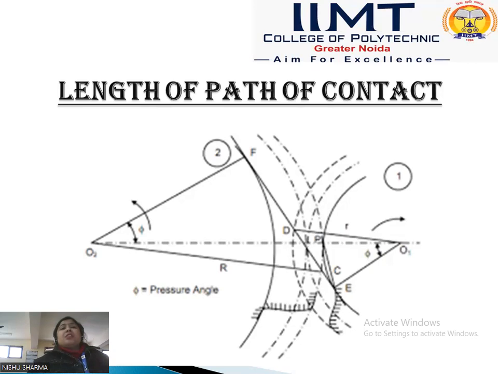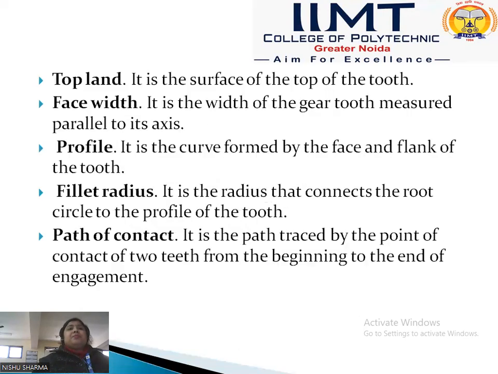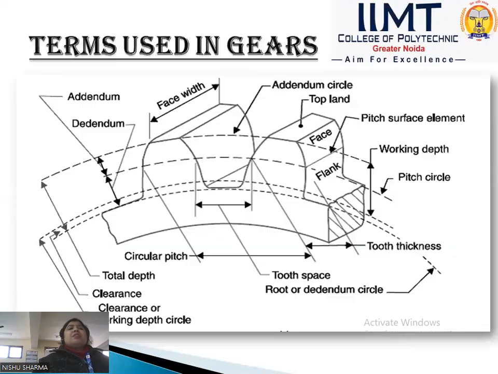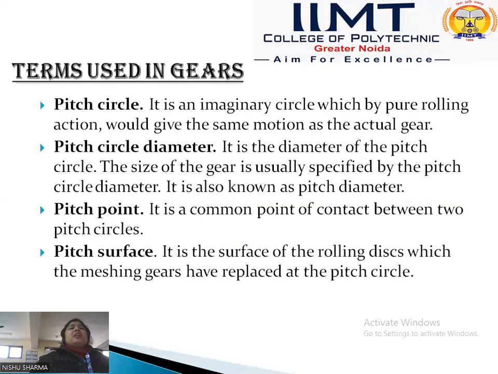In this diagram, we see one gear and a second gear meshing. When both pitch circles are in contact, that point is called the pitch point. Next is the pitch surface. Pitch surface is the surface of the rolling discs which the meshing gears have replaced at the pitch circle.